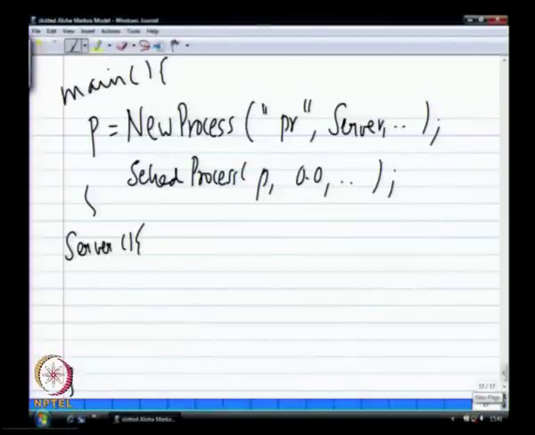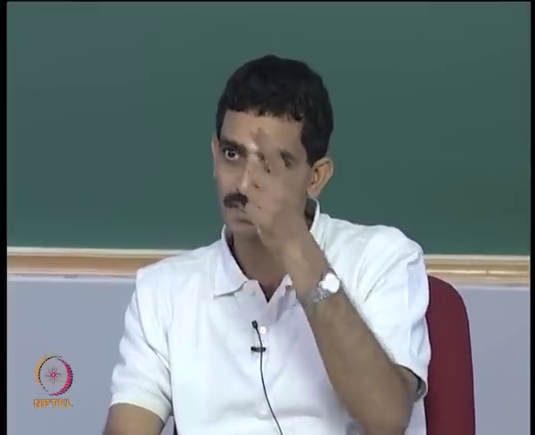Now for the server, normally it is time sorted, but you can also have priorities for the processes. In Yaxim at least there is a priority for the process. So you can say the arrival process has higher priority than the server process, because that way if there are two events at the same time, you will schedule the higher priority process first, in which case arrival will be handled. If you do that, then you will not have this race condition.